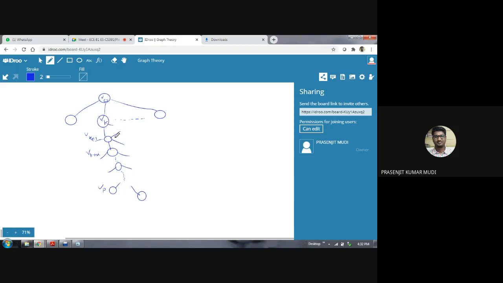Several options. Out of which I may select this branch and go to this vertex, from this vertex to this vertex, to, let's say, this vertex. I have to just traverse along vertices, along some path. That is the meaning of a DFS.